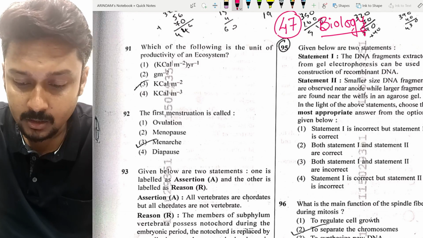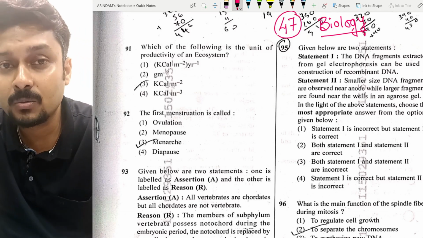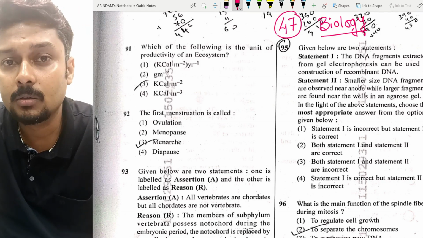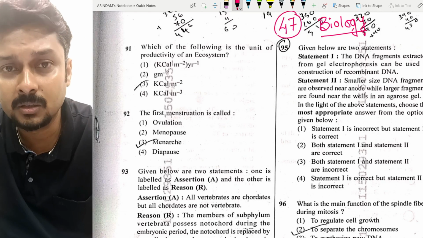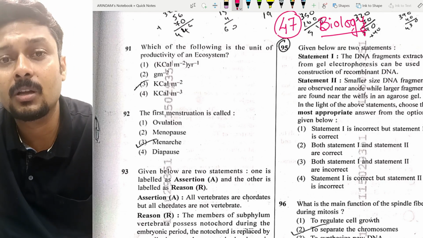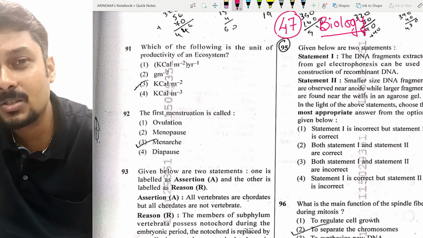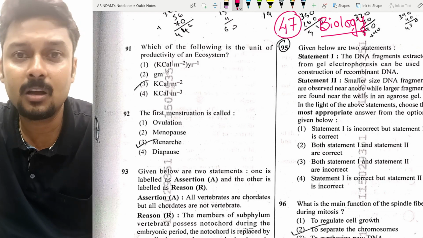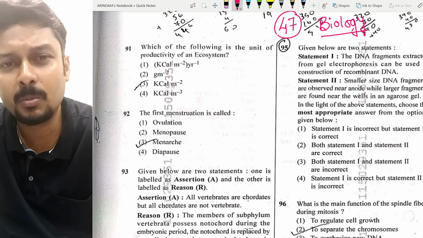Okay, and those students who are willing to prepare for the next year also, please start your preparation. Don't waste your time, because I have seen in most years that the students wait for the next NEET result to come out, and then they start the preparation. That actually kills the time. If in your mentality it's like that, I'll prepare myself for the upcoming exam, so just try to prepare.